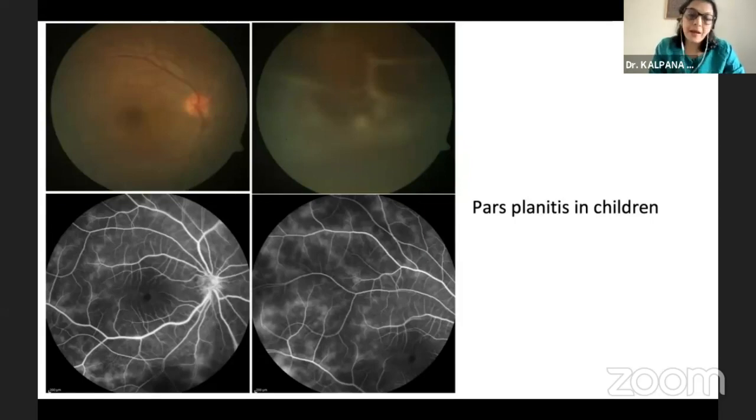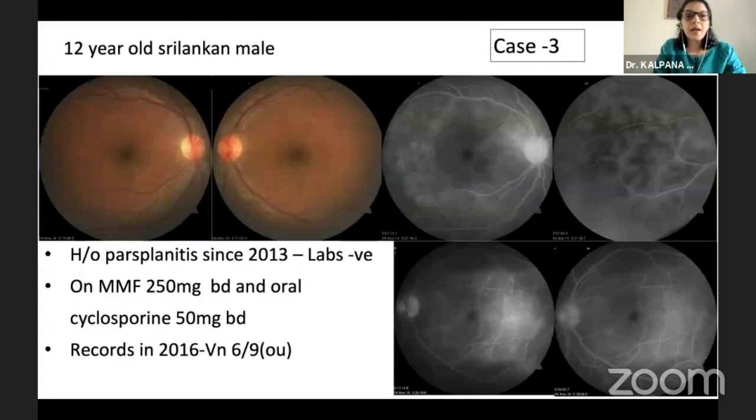Contrary to what we see in adults, children pose a diagnostic as well as therapeutic challenge. And this is highlighted by the next case. So this is a 12-year-old Sri Lankan male who had a history since 2013, extensively investigated in Singapore and in India. And when he came to me, he was on MMF and oral cyclosporin at maximum dosages. So when I reviewed his records, it was very similar to what I was seeing.